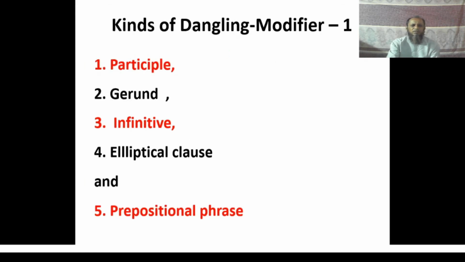Look at the next slide. The next slide consists of different kinds of dangling modifier. Do you know what dangling modifier is? Dangling modifier is such kind of modifier where the doer of the verb remains unclear. There are 5 kinds of dangling modifier: participle, gerund, infinitive, elliptical clause, and prepositional phrase.